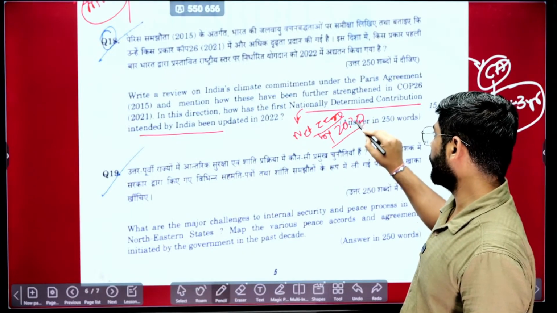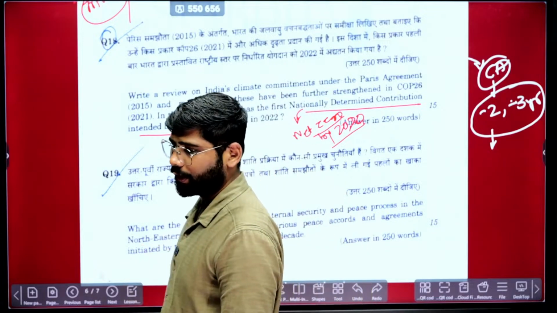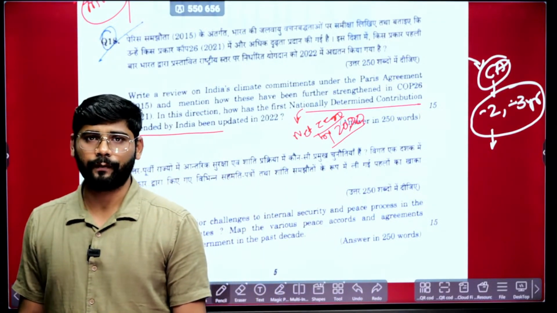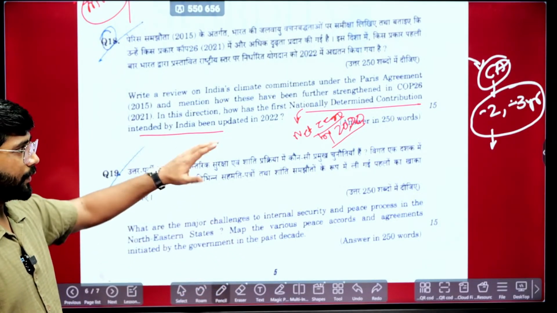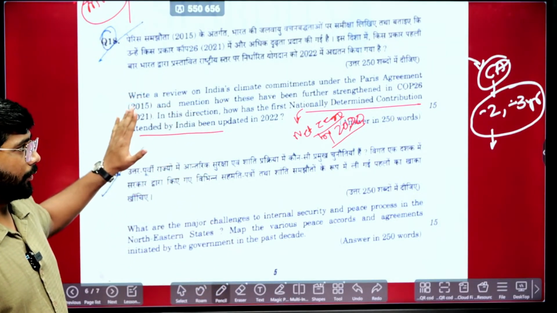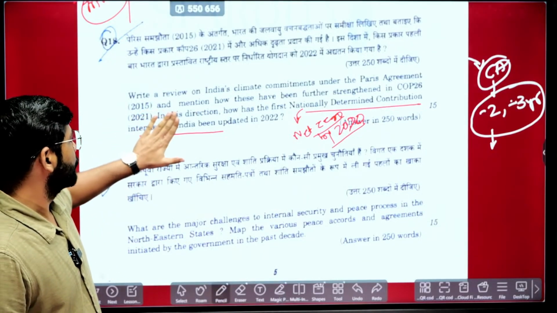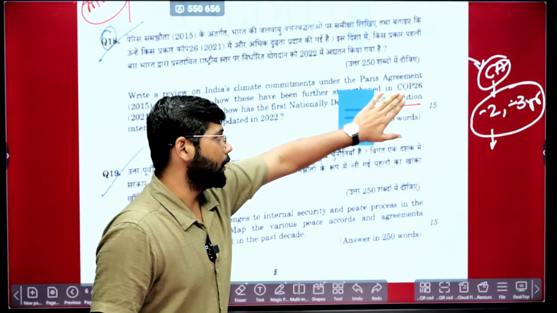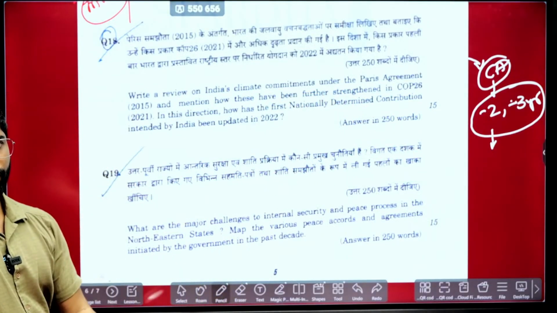So this will always be part of India's climate change policy discussion. Even in future the question might come, because it is a very crucial development in India's climate change initiatives. So if you want to cover current affairs, not just 1 year, you need to go 2 to 3 years back and at least cover the major themes.